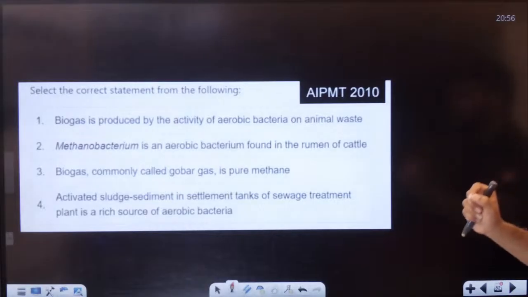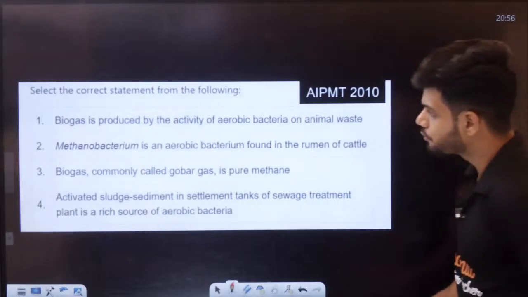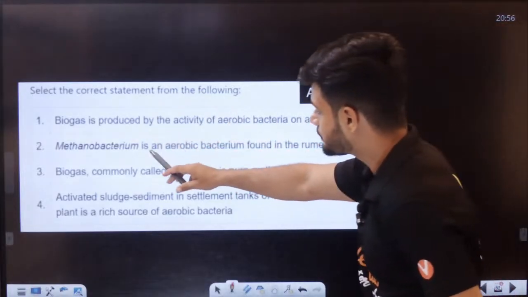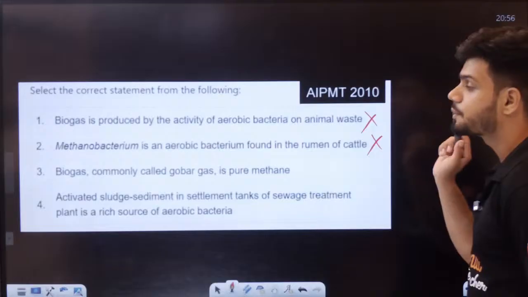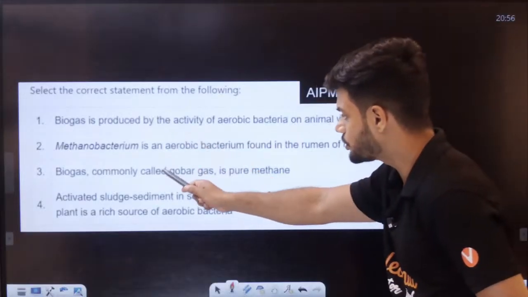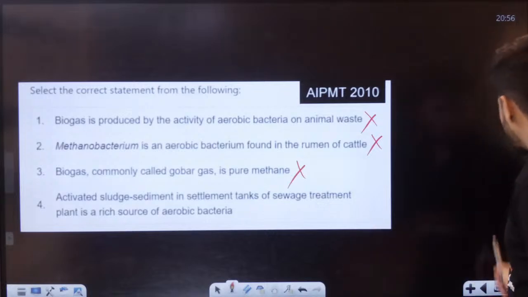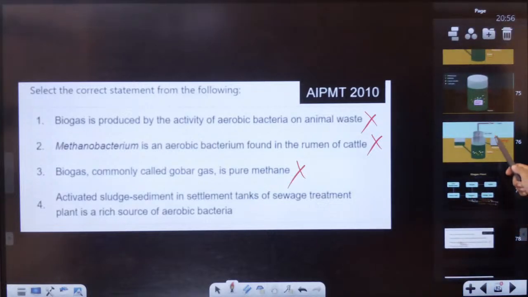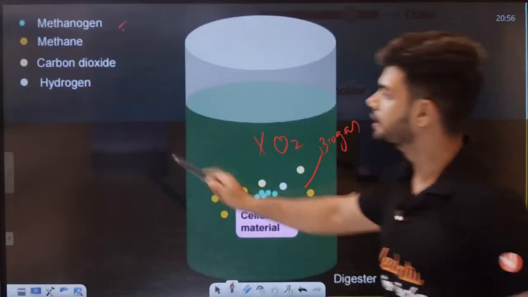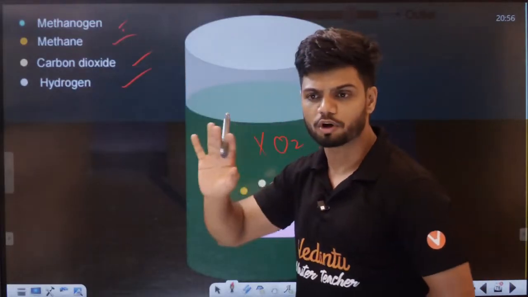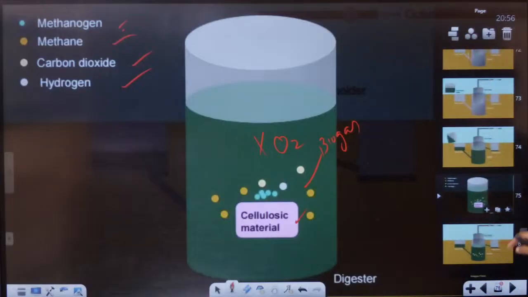Select the correct statement from the following. Biogas is produced by the activity of aerobic bacteria? No, anaerobic bacteria. Methanobacterium is an aerobic bacterium? No. It is an anaerobic bacterium. Biogas is commonly called gobar gas. Is it pure methane? No. Biogas is not pure methane. We have methane, carbon dioxide and hydrogen in biogas. It is not pure methane.